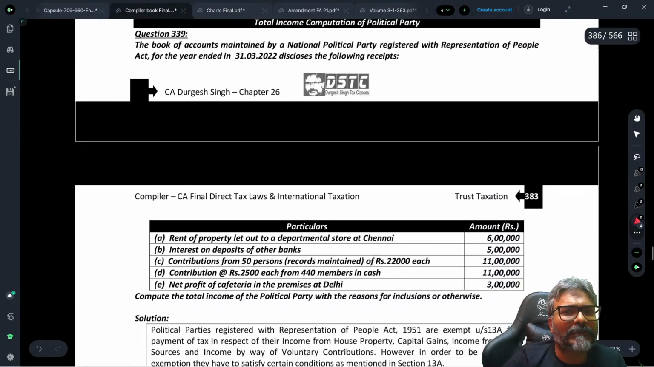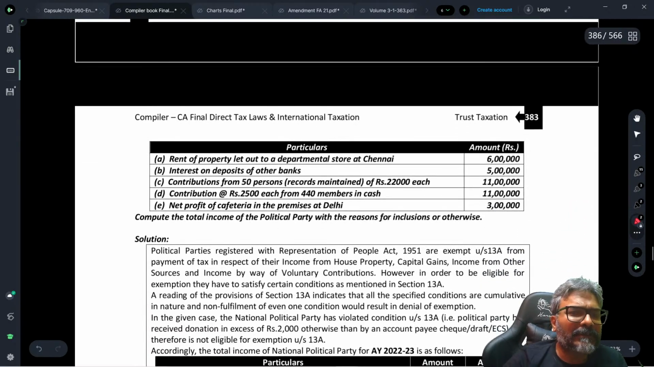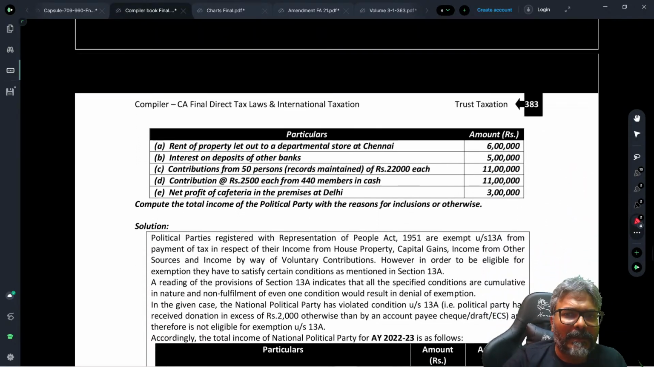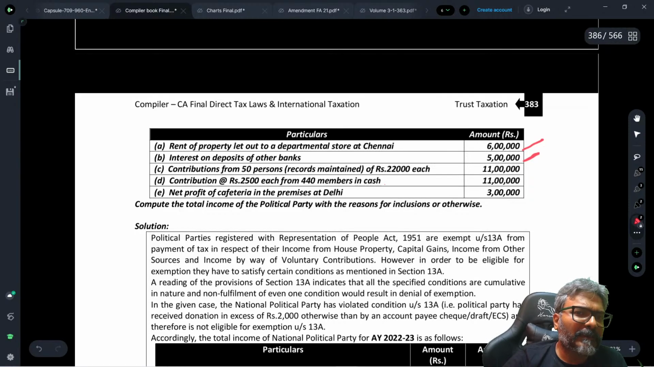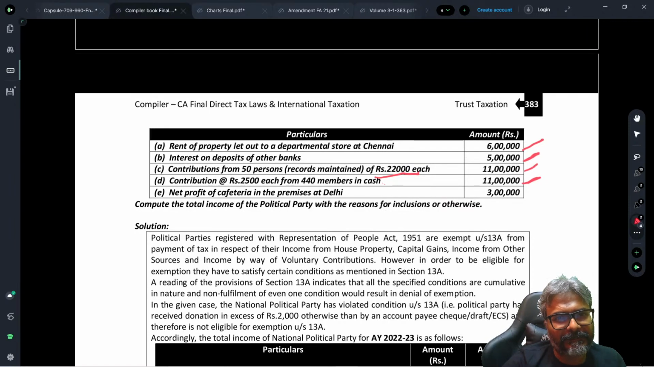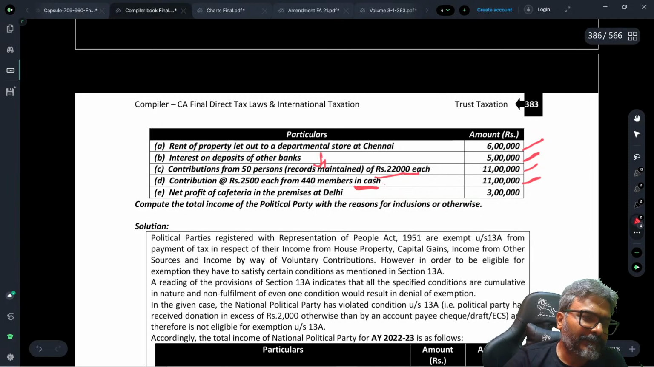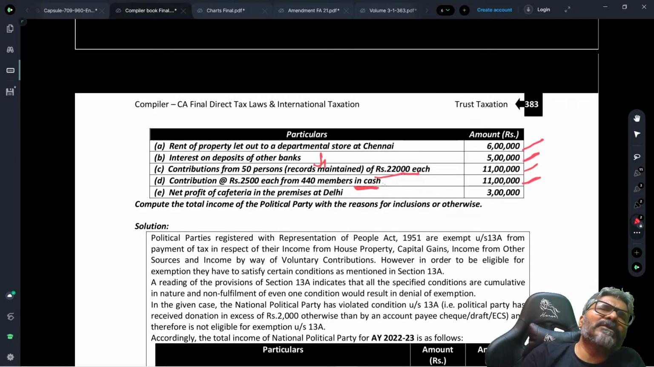This was a question, students, on page 383. See, this is an examination question. Rent of the property, interest on deposit of other bank 5 lakhs, contribution from 50% of members at rupees 22,000 each, 11 lakhs, and contribution at 22,500 each from 440 members in cash, 11 lakhs. Here the record is maintained. This is in cash.